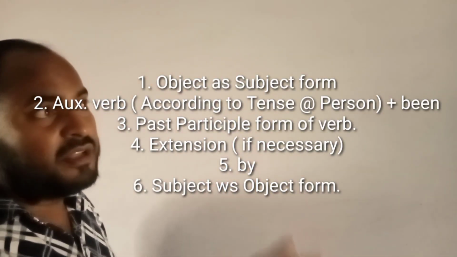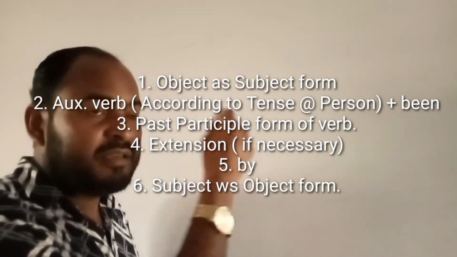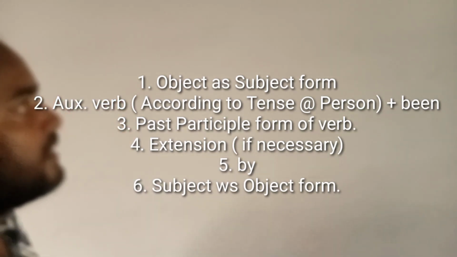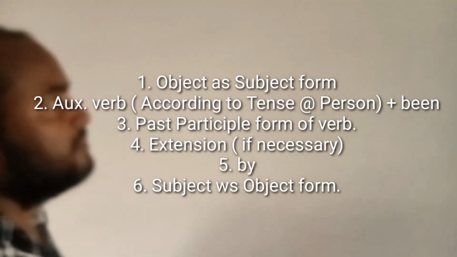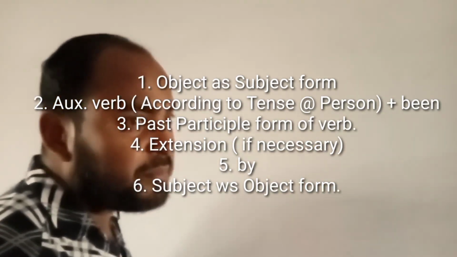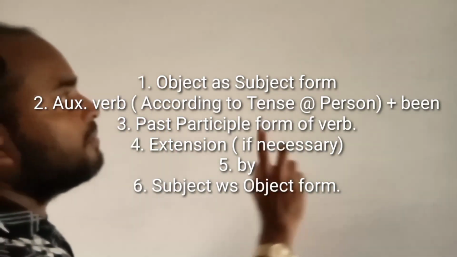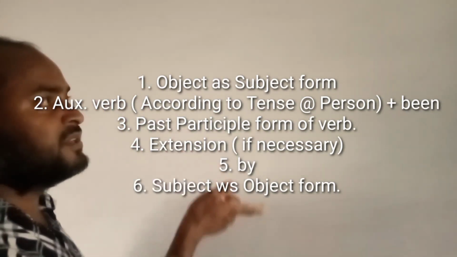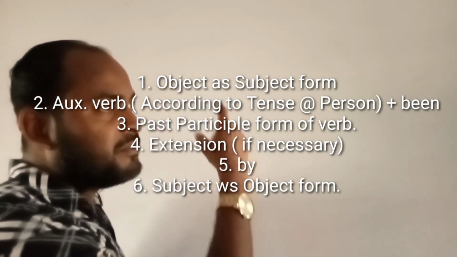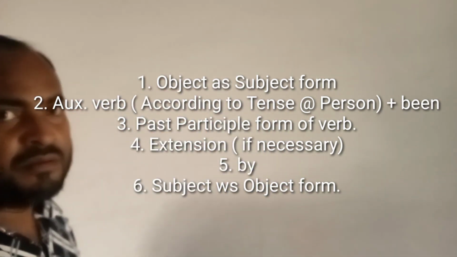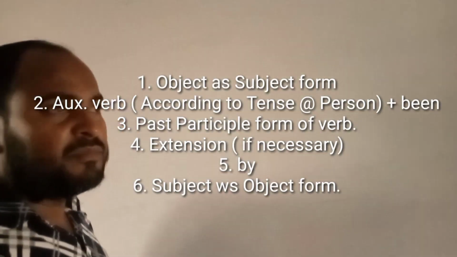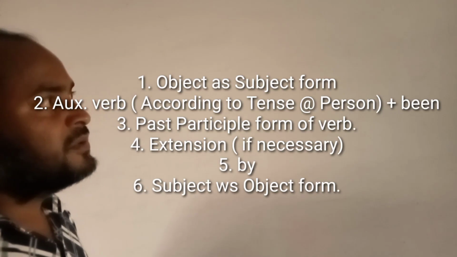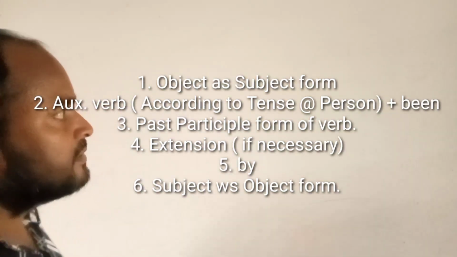You may find the given sentence also bears the past participle form of the verb. Same form, past participle form, and then extension, and then by, and lastly the object form of the subject. Okay. My dear learners, first object as subject, then auxiliary verb and been, past participle form of the verb, then extension, and after that by, and lastly the object form of the subject.